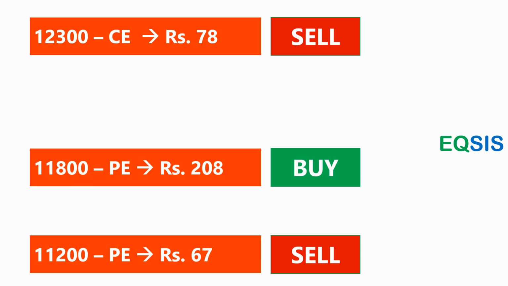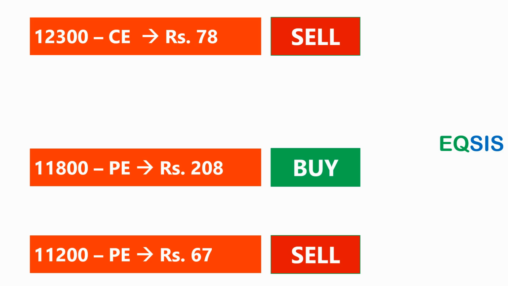But remember, the premium I pay is 208. 208 is a hefty premium, but that makes sense only if the market goes down. By any chance, if the market goes up, I lose 208. I don't want to play this way, because the market can go up to 12,300 or 12,500, as I told you.